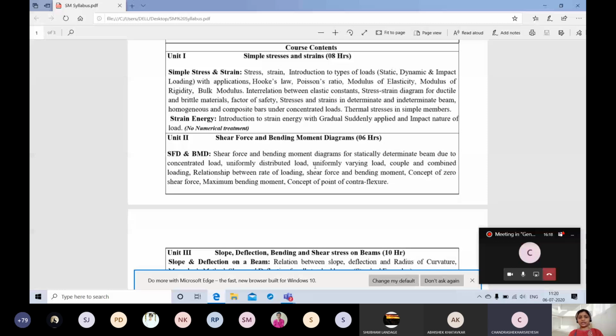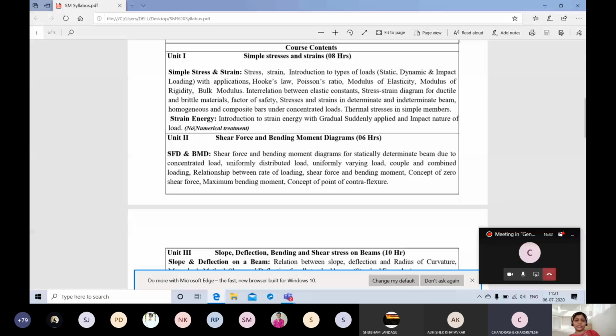We had to take extra lectures, but this time so much has been changed in the syllabus. So whenever you are going to deal with solid mechanics, please go through the syllabus, because now we are not in the college. We are going to meet online maximum time. So you have to go through the syllabus very carefully.